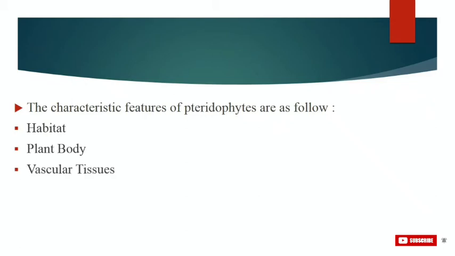Now talking about their vascular tissues, these are xylem and phloem. This xylem and phloem are present throughout the body, and xylem consists of tracheids. Tracheids are elongated cells in the xylem of vascular plants that serve in the transport of water and mineral salts.